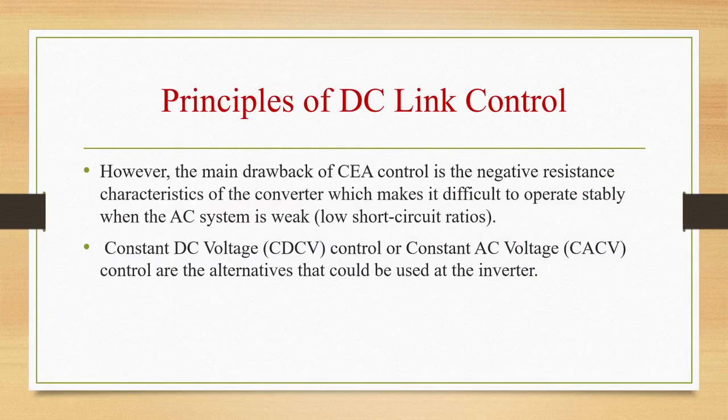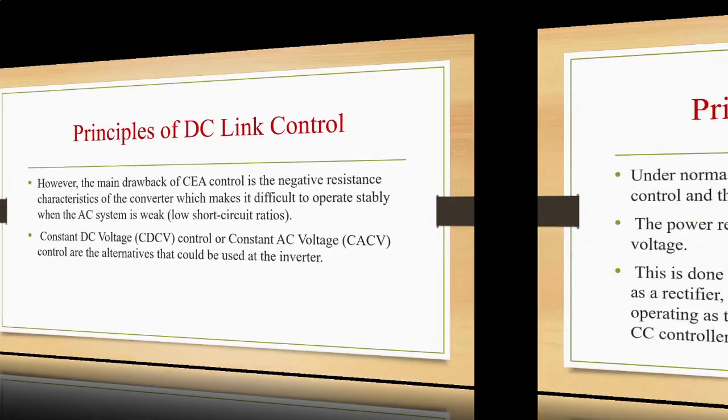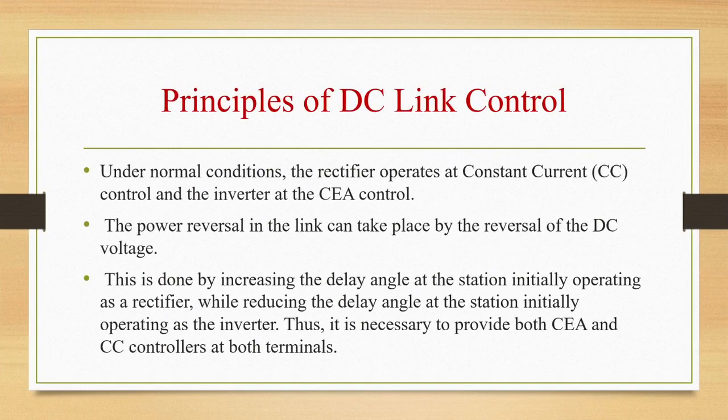However, the main drawback of CEA control is the negative resistance characteristic of the converter, which makes it difficult to operate stably when the AC system is weak. Constant DC voltage, that is CDCV control, or constant AC voltage, CACV control, are the alternatives that could be used at the inverter. Under normal conditions, the rectifier will operate at constant current control and the inverter at CEA control.